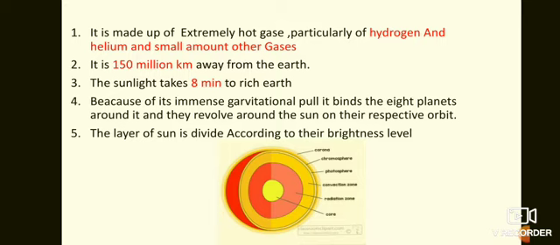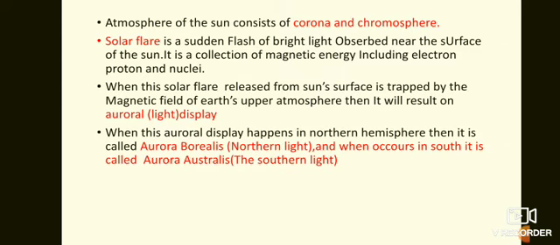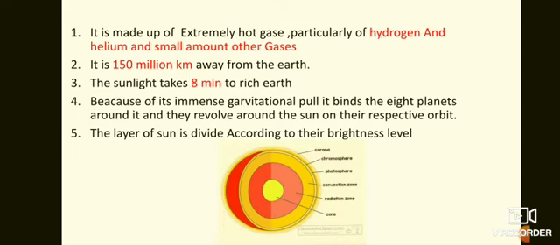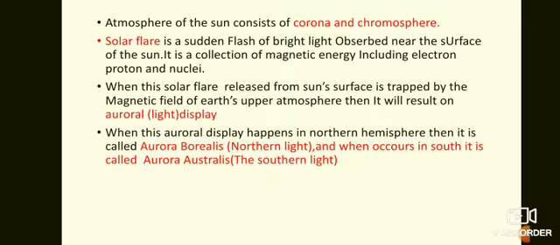Corona and chromosphere, these two layers, are the atmosphere of the sun. The atmosphere of the sun consists of corona and chromosphere. You can see the corona and chromosphere out here. These two layers make the atmosphere of the sun.